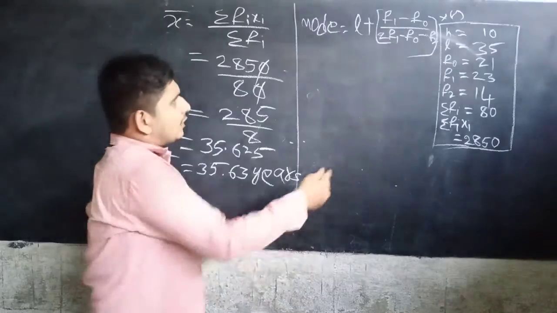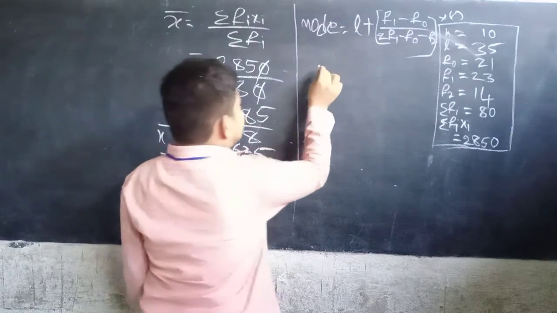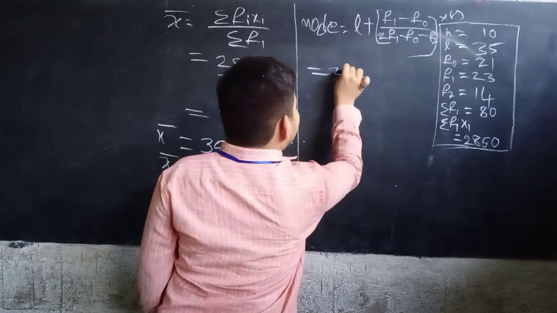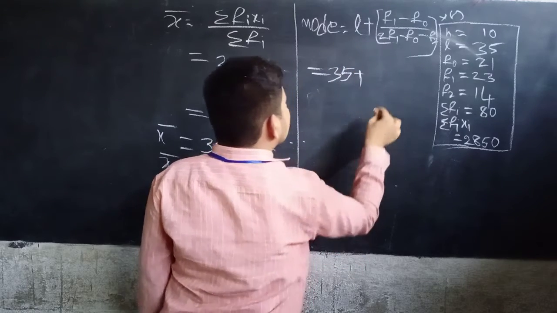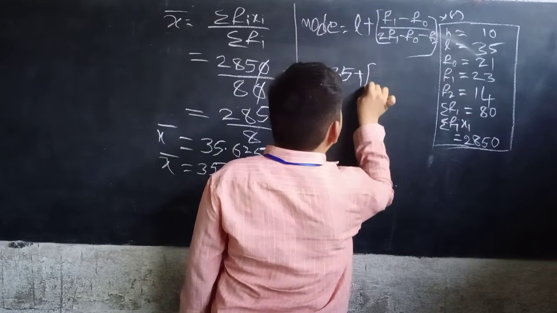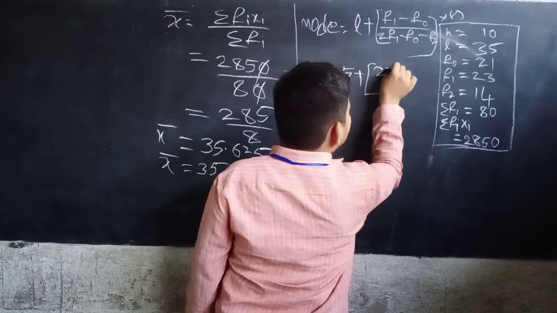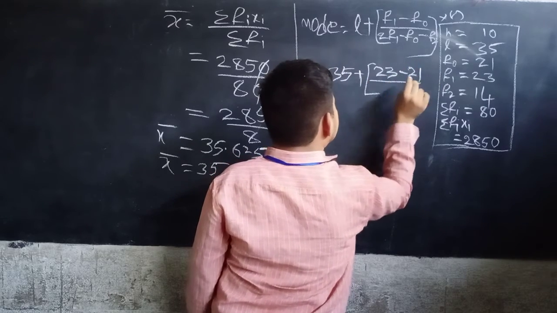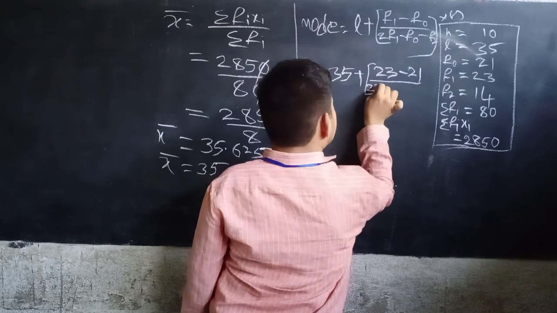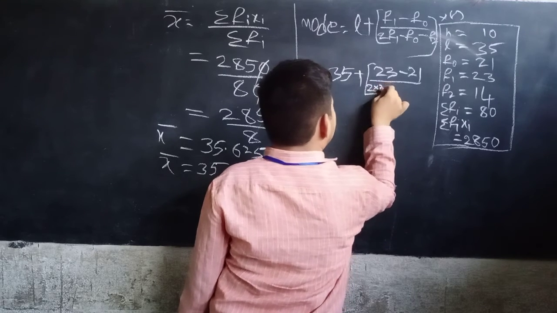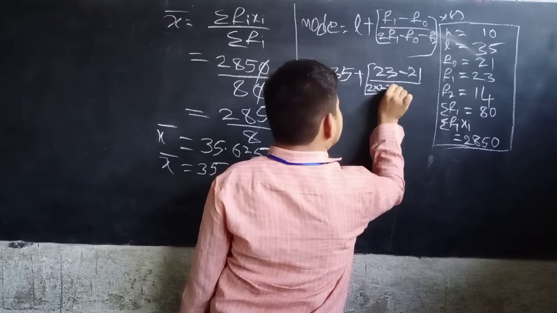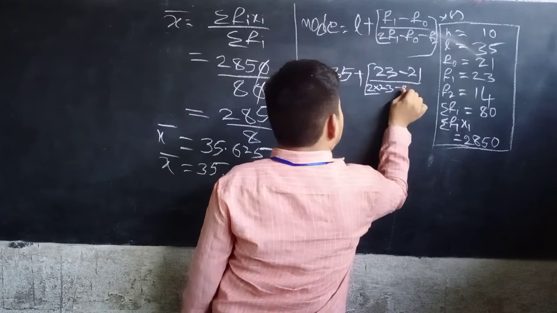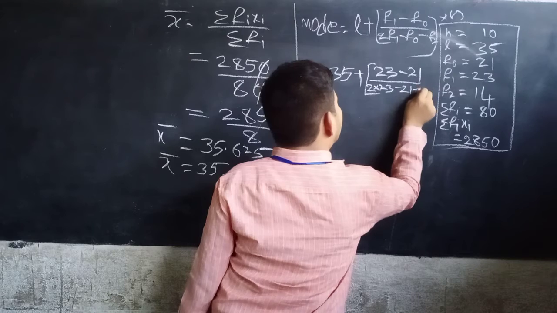Okay, now after substituting the values, mode is equal to 35 plus F1, that is 23, minus 21, by 2 into F1, that is 23, minus F0, 21, minus 14.